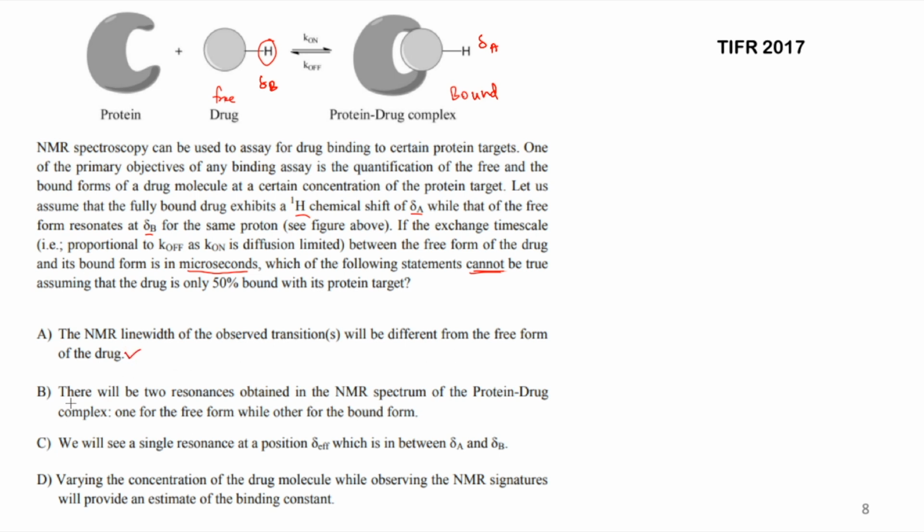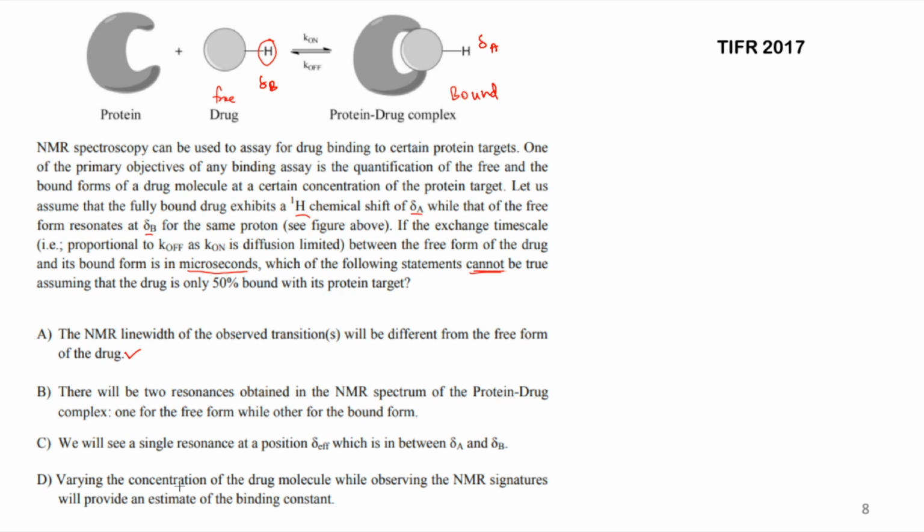Okay, let's look at statement B. It says there will be two resonances obtained in the NMR spectrum of the protein drug complex, one for the free form while the other for the bound form. Let's leave this statement for now and go to the next one. It says we will see a single resonance at the position of mu effective, which is in between delta A and delta B. Let's leave this statement also, because these two are opposite of each other.